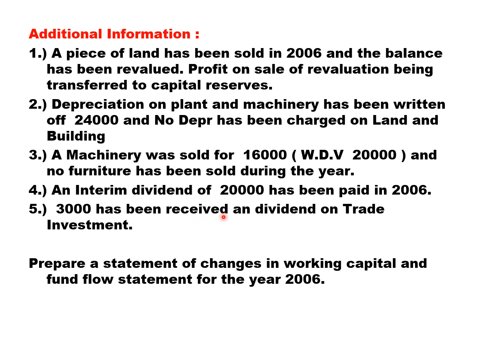3,000 has been received as dividend on trade investment. So we have dividend received. It will come in adjusted PL account because this is a non-business income, and it will come in FFS. As you all are aware, all adjustments have to come at two places. So therefore 3,000 will come in adjusted PL account and it will come in FFS. Prepare a statement of changes in working capital and fund flow statement for the year 2006.